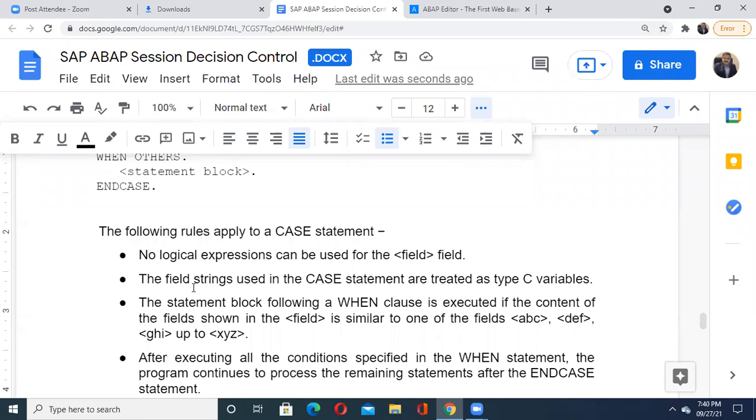Another point: in the switch statement of C programs, we can use integers as our various fields. We can even use character values and all.